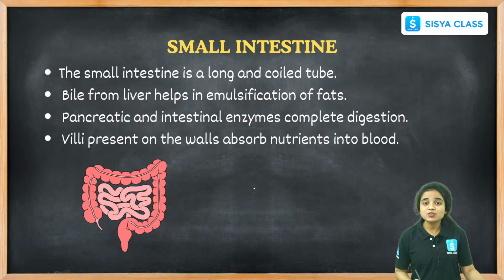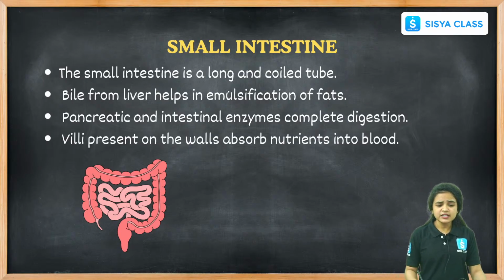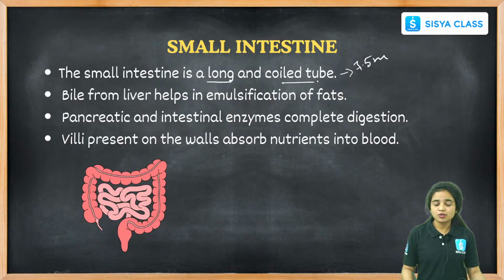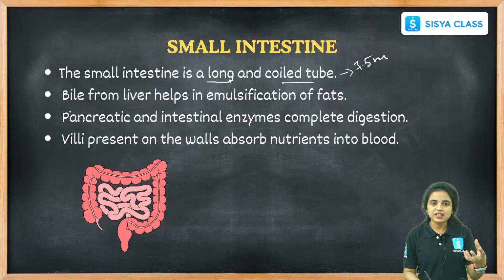And coming to the small intestine, it is a long coiled tube with a length of 7.5 meters. It is the longest coiled tube present in our alimentary canal. Bile juice and different types of intestinal juices are released in the small intestine.